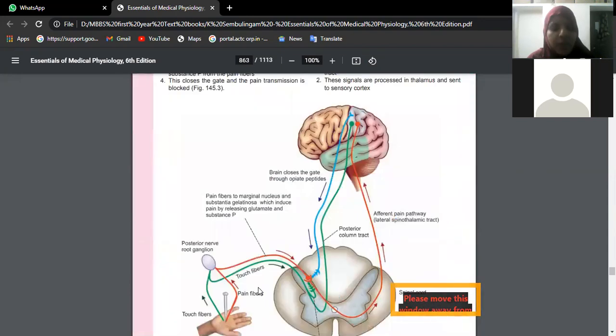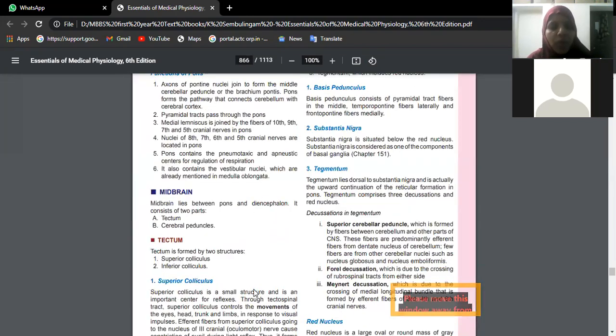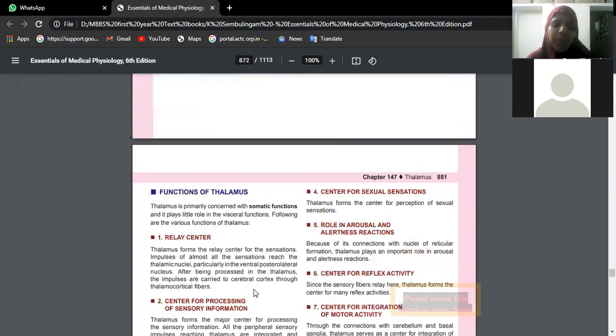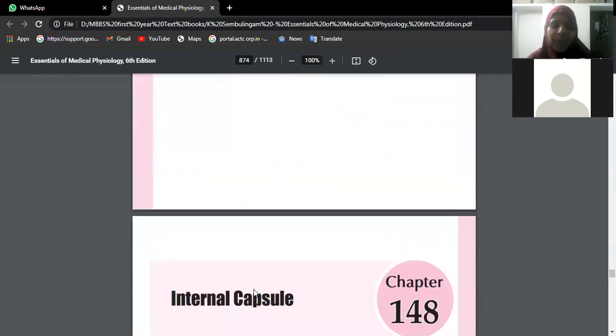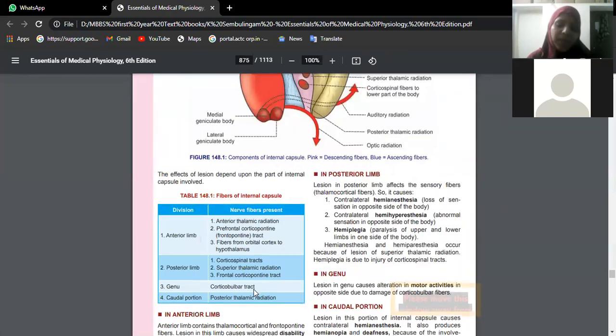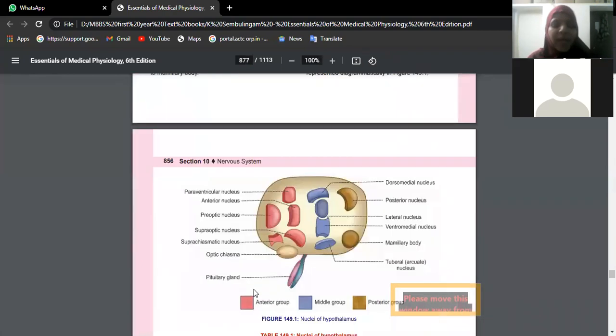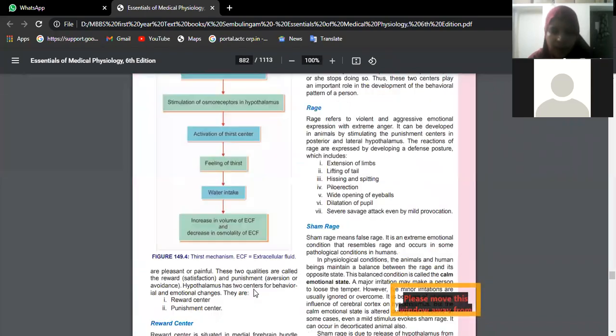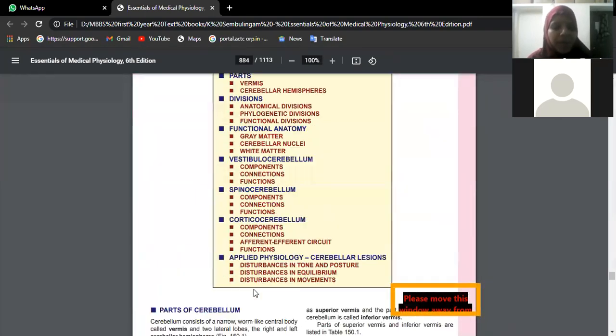Okay, beta. So now after that, let me go to the basal ganglia. As Shavi is telling us, it is nothing but the collection of gray matter within the white matter. That means we have deep nuclei which are present in the cerebrum. Hema, do you remember the names?